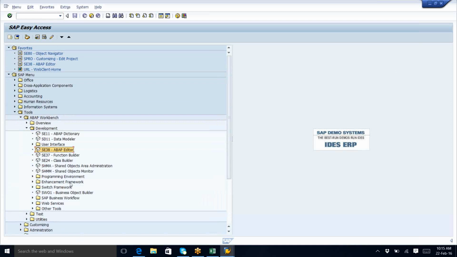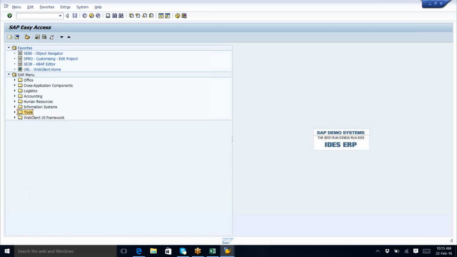Can you see beside ABAP Editor there is a code, SE38? That is called a transaction code, to create a program. These are fixed. Real time or anywhere you go, these are fixed. Throughout your SAP career, SE38 means ABAP Editor only. I can double-click on this, or if you know the code, of course you will know the code by regular classes, you can directly type SE38 here and press Enter or the tick mark. Anything is fine. Press Enter.